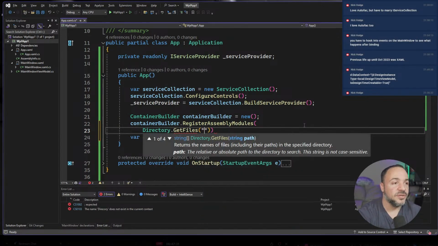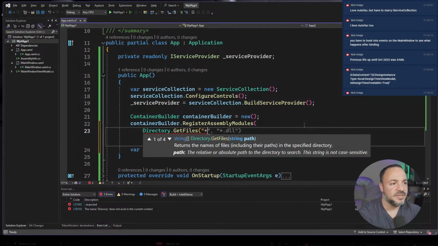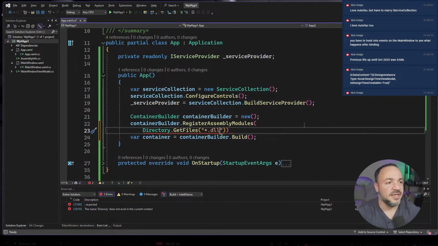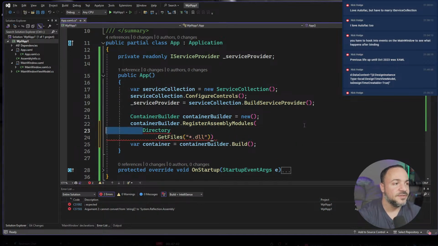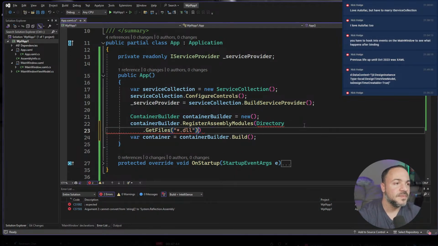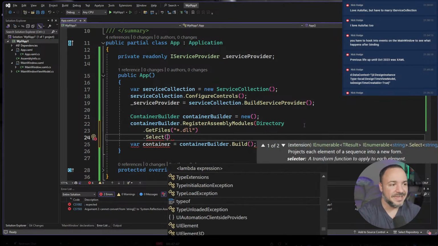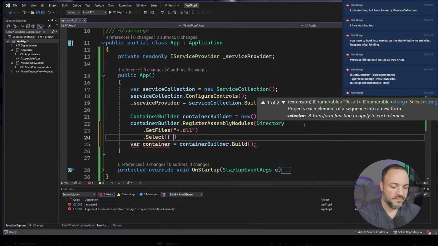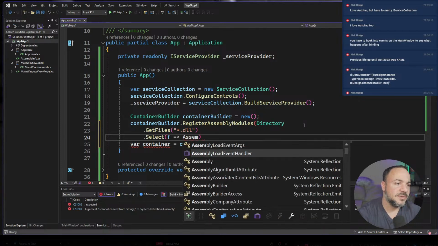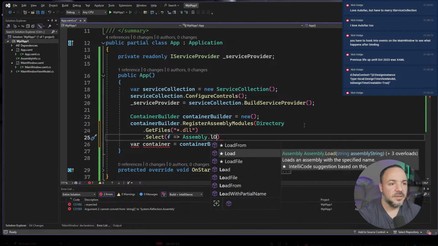So what we can do, and this is going to be a pretty naive implementation of assembly scanning, so I don't recommend you do it exactly this way, but it looks something like this. We'll do Directory.GetFiles. I'm going to pull this up here. We're going to ask for all the DLLs. Then we're going to use some LINQ here, and we'll do Assembly. I never know.